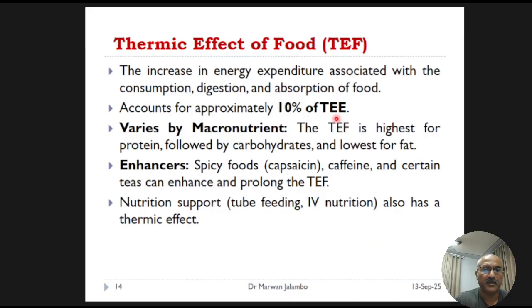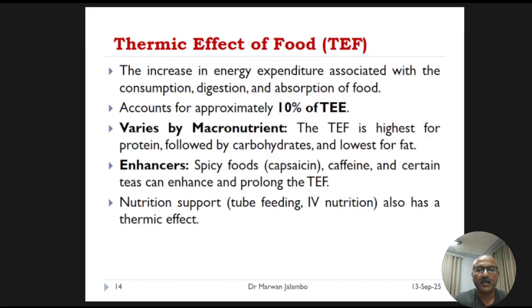Interestingly, the thermic effect of food varies depending on the macronutrient composition of a meal. Protein has the highest thermic effect of food, meaning your body burns more calories to process it, followed by carbohydrate and then fat. So this is important information. Protein has the highest, then carbohydrate, then the lowest is fat.